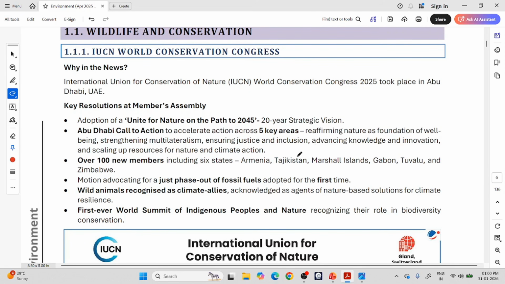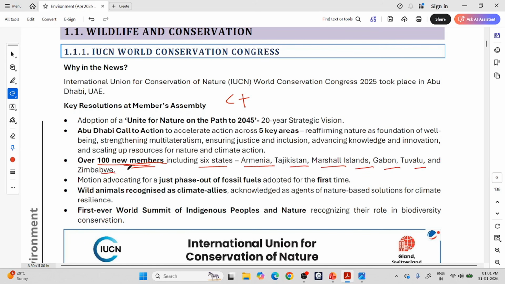So next one is over 100 new members, including six states. In this organization, members can be countries or private organizations, NGOs, private individuals. Anyone can be members. There is no mandatory bar saying that it is only for countries. It is not an intergovernmental organization. It is open for any organization, private or government. You can see here 100 new members joined. In that there are 6 countries: Armenia, Tajikistan, Marshall Islands, Gabon, Tuvalu, and Zimbabwe.